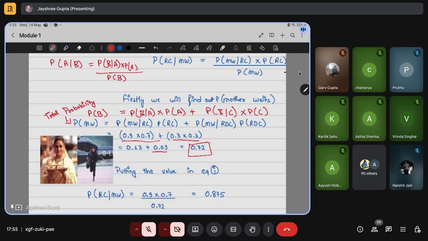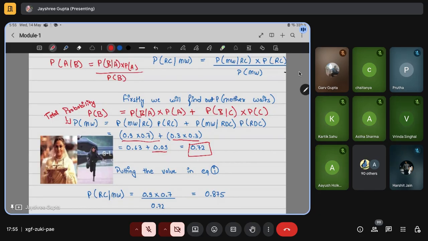So firstly we will find the probability of mother waiting. We are given the conditional probability of mother waiting given Rahul coming home, multiplied by the probability of Rahul actually coming home. That is conditional probability multiplied by the initial probability, so we get 0.9 multiplied by 0.7, which is equal to 0.63. Perfect. And then we will add the probability of mother waiting and Rahul not coming.